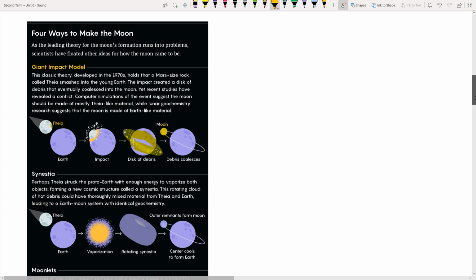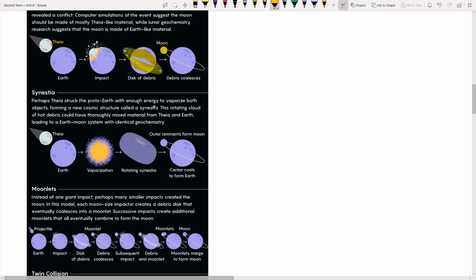Now this is the collision theory that we discussed. Then we have the synestia theory, in which we say that in early times when Theia collided with Earth, both of them were destroyed completely, right? And as a result, we had a rotating synestia, which eventually formed, after cooling, one Earth. Earth was also formed because of it, as well as the moon.